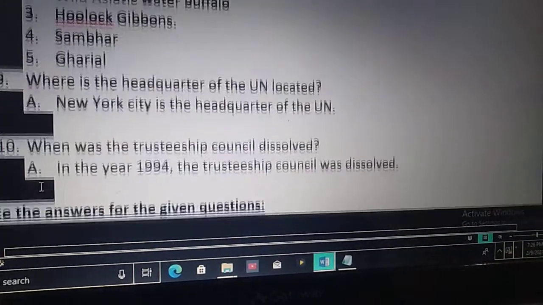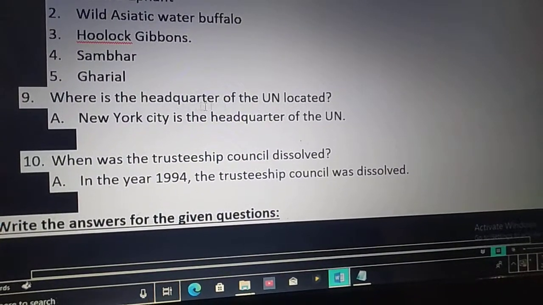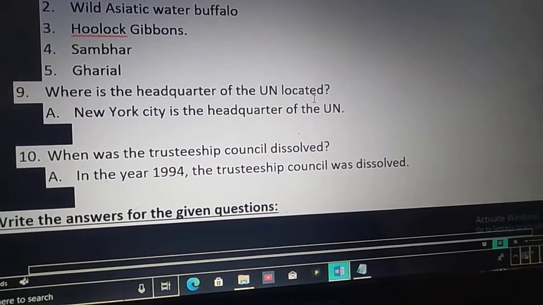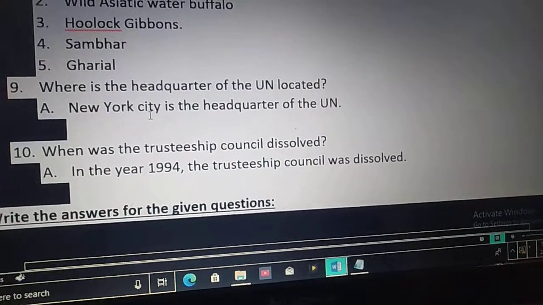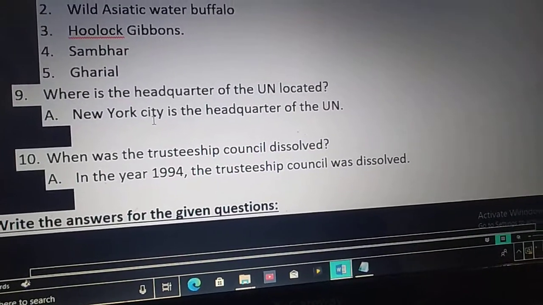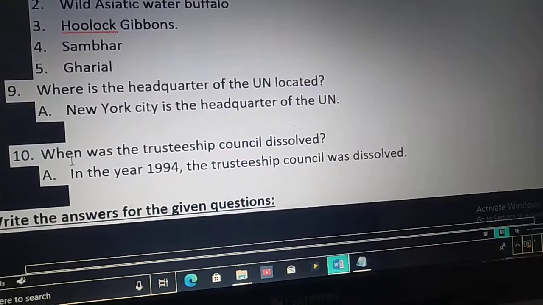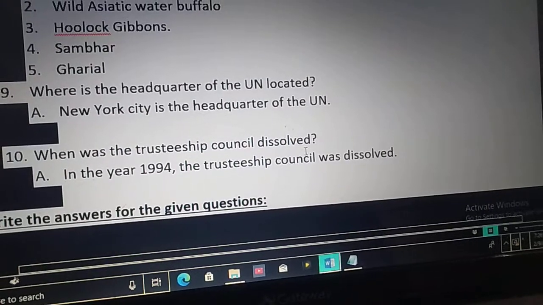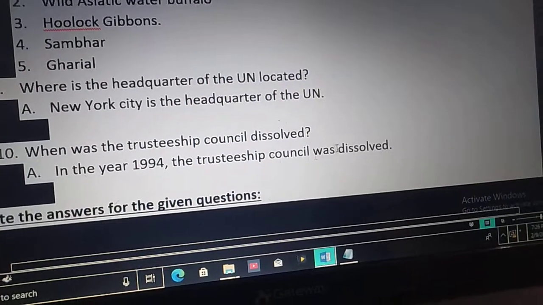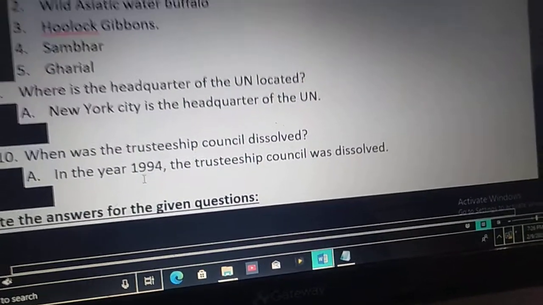Next question. Where is the headquarters of the UN located? The headquarters of the UN is located in New York City. Next one. When was the Trusteeship Council dissolved? The Trusteeship Council was dissolved in the year 1994.